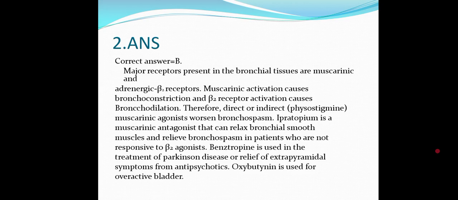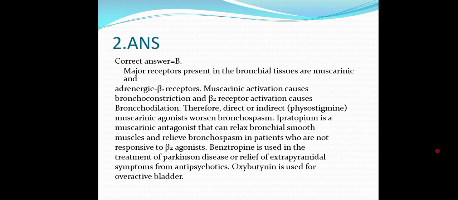Why not benztropine and oxybutynin? Actually, benztropine is a centrally acting anticholinergic. It's also an anticholinergic, but centrally acting. So we use that for the treatment of Parkinson's disease, like in extrapyramidal symptoms.